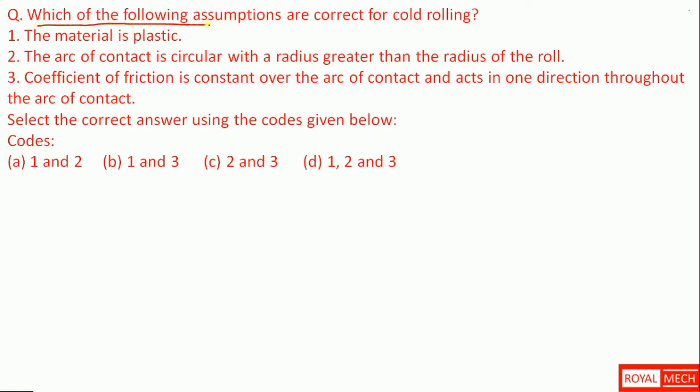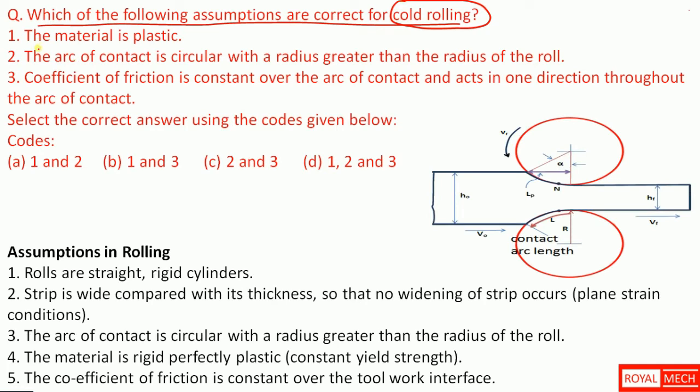Which of the following assumptions are correct for cold rolling? So the question is about cold rolling and its assumptions. The first assumption is the material is plastic. As in cold rolling, it is plastic deformation, so the material is in plastic state. That is a correct assumption. And the second assumption is the arc of contact is circular with radius greater than the radius